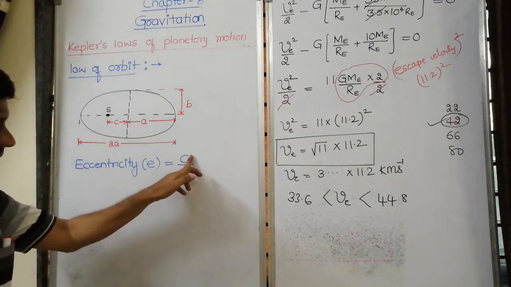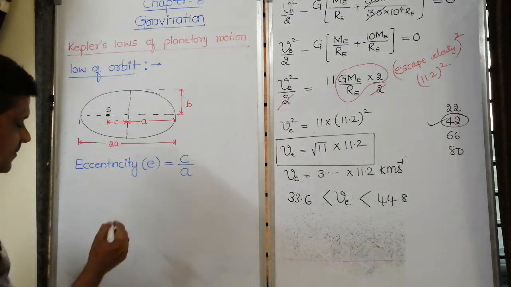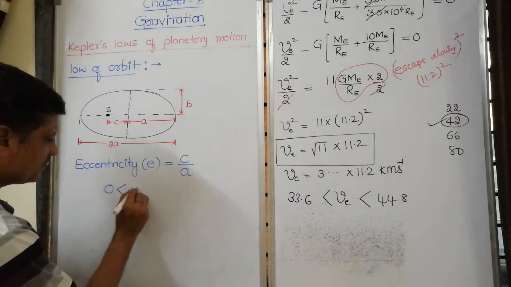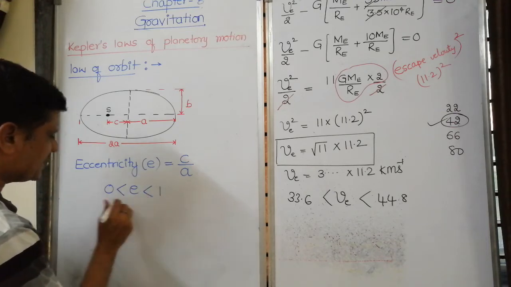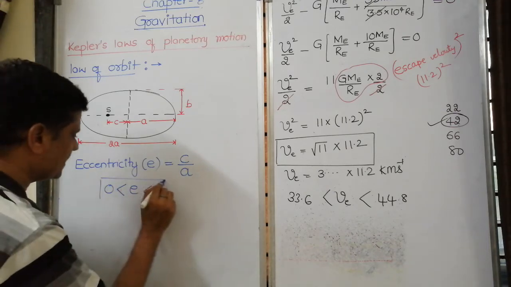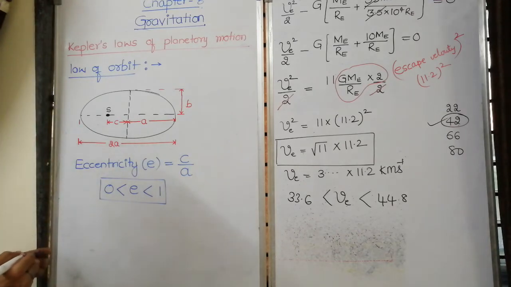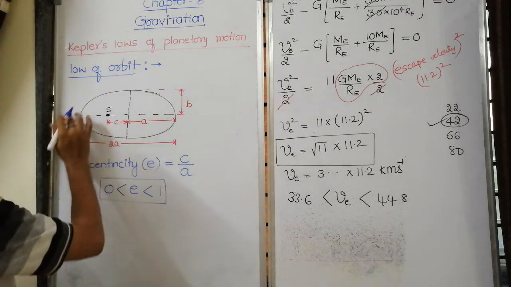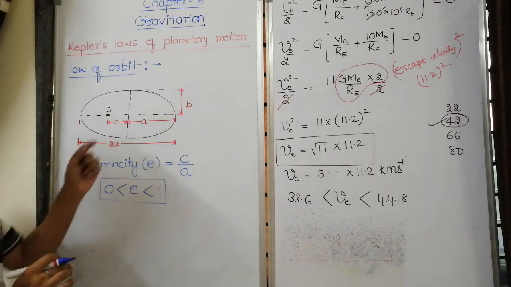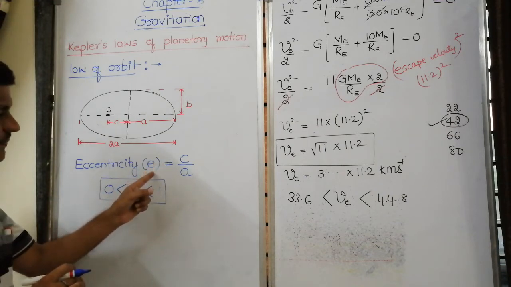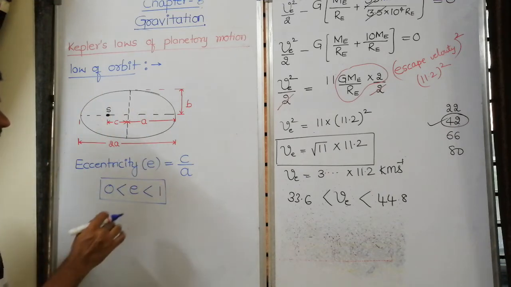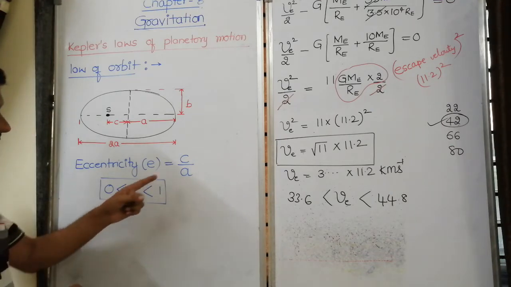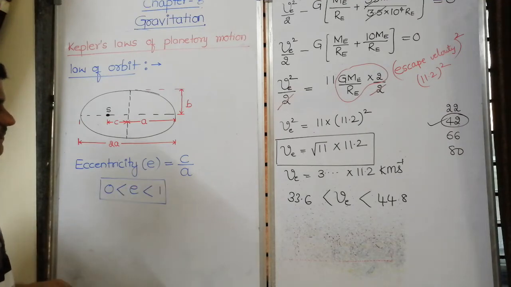C is always less than A, hence the value of e is greater than 0 but less than 1. If e is 0, it is a circle. If e is equal to 1, both are equal.